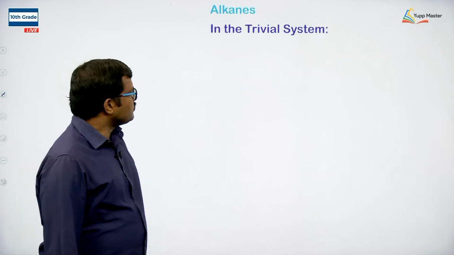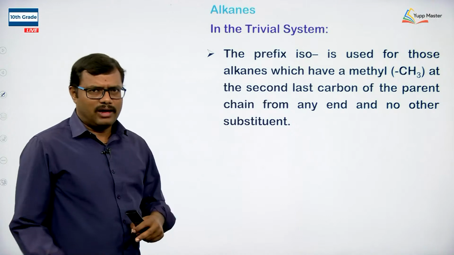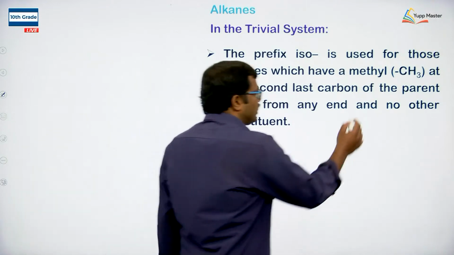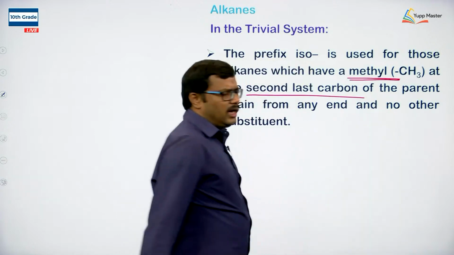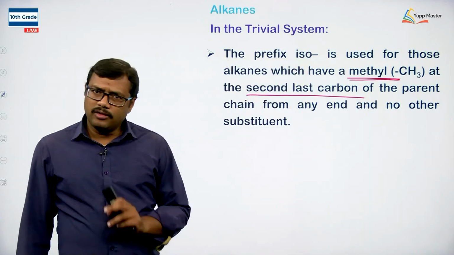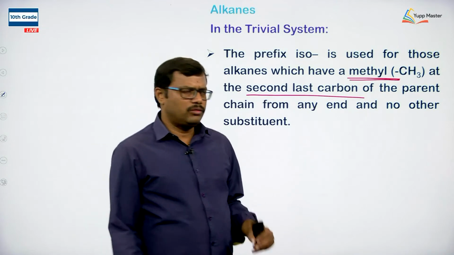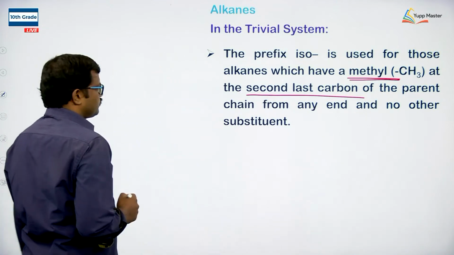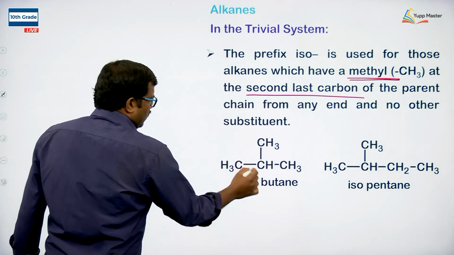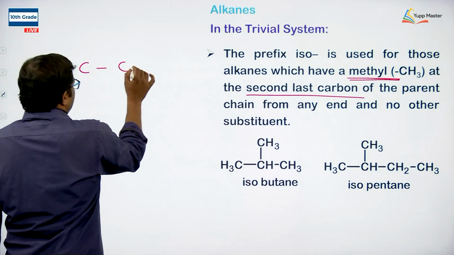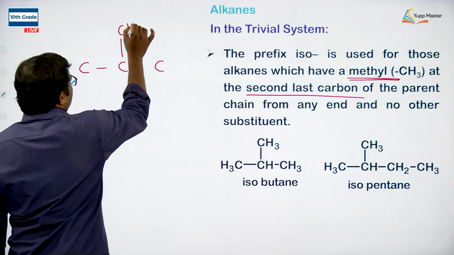Right. In the case when we have an alkane, but a methyl group is present on the second last carbon atom of the parent chain and there are no other substituents present. For example, in this case, if we observe, we have a 3 carbon straight chain and we have a methyl group here.